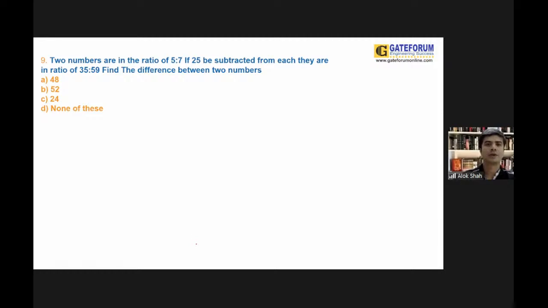Okay, your next question. Two numbers are in the ratio of 5:7. If 25 is subtracted from each, they are in the ratio of 35:59. You need to find out the difference between these two numbers. Again, you will get one minute to solve this. One minute for you guys.